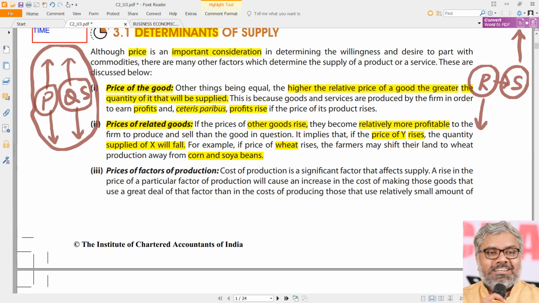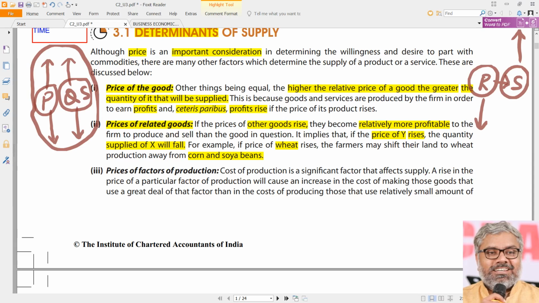Then what about the reverse? When the prices of other goods decrease, what happens? Naturally the reverse happens. When the prices of other goods decrease, the original commodity looks relatively more attractive. Imagine in our same example, let us say prices of soya are coming down. That means relatively the price of rice is high. Then people will shift from soya to rice. So then naturally what happens? The supply of rice will increase and the supply of soya will decrease.